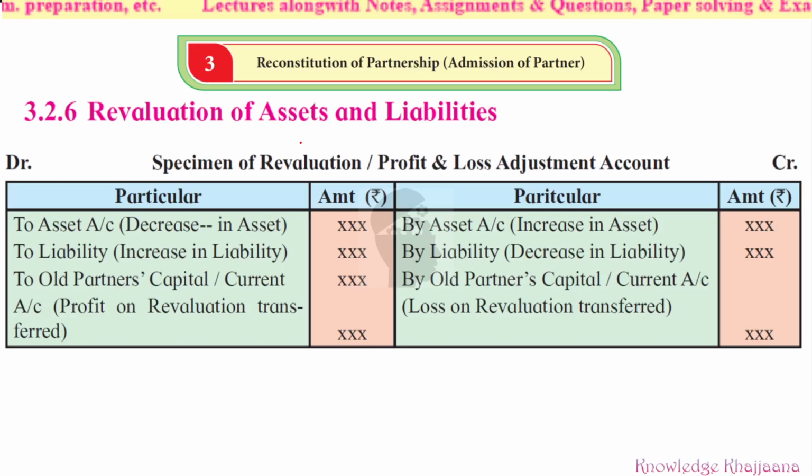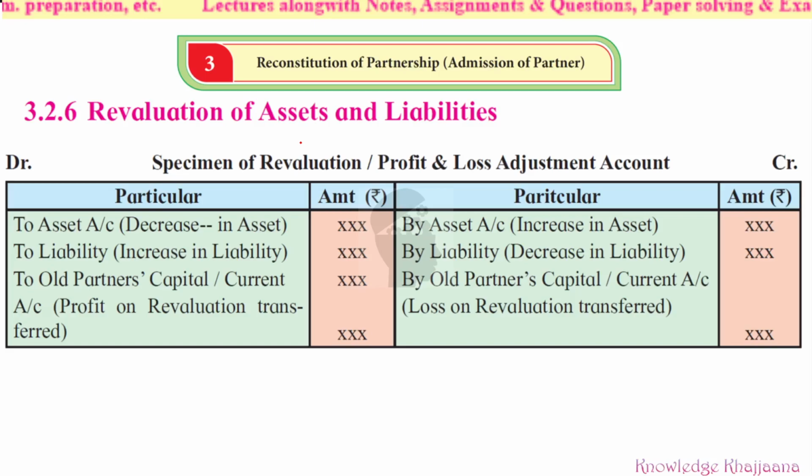Now see, whatever 6 kinds of transactions we saw just now, depending on that, all the 6 transactions we have learned would be debited and credited to this revaluation account. Now see, this is the nominal account, you always have to remember that. So if there is an increase in the assets, that is a profit, so it should be credited, right, to the revaluation account.